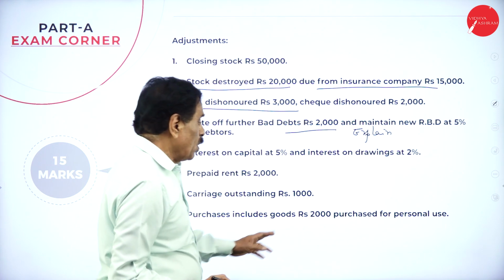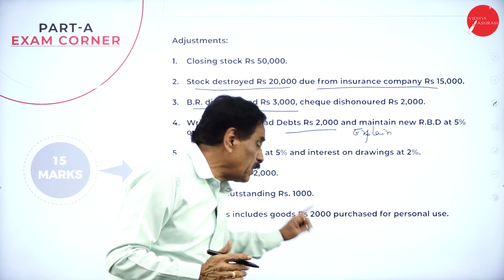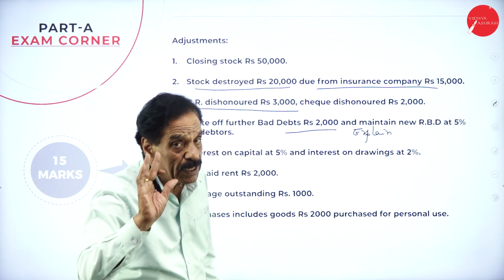Purchases include 2,000 purchased for personal use. Anything for personal use is called drawing. Deduct from purchases, deduct from capital.